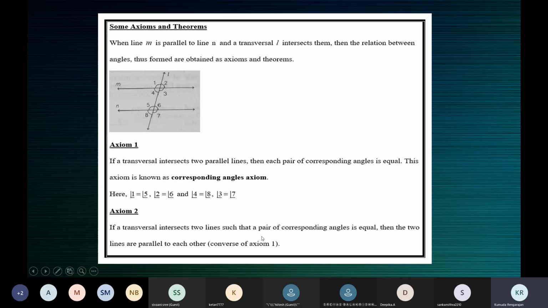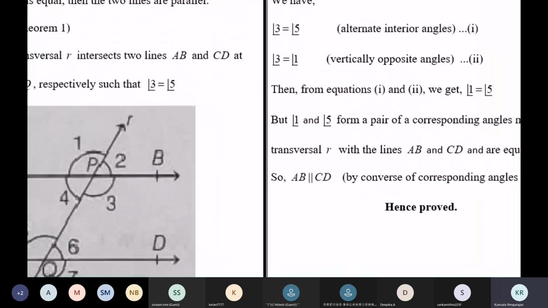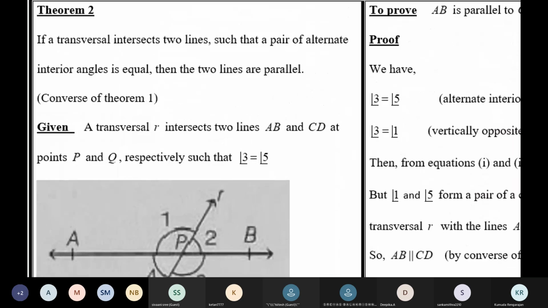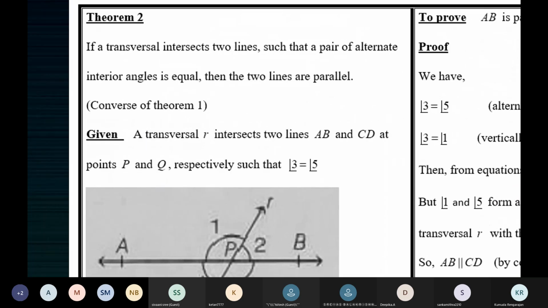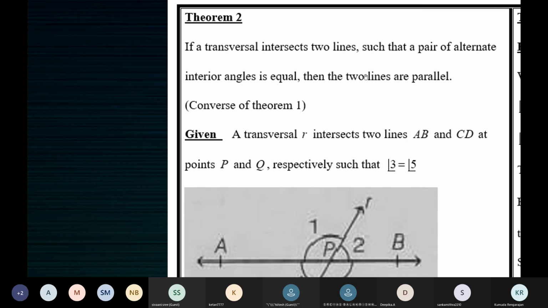For that, you'll have to somehow find that a pair of corresponding angles is equal. When two lines are cut by a transversal such that a pair of corresponding angles is equal, then the two lines are parallel to each other. So now, to prove this theorem, prove that the two lines are parallel.